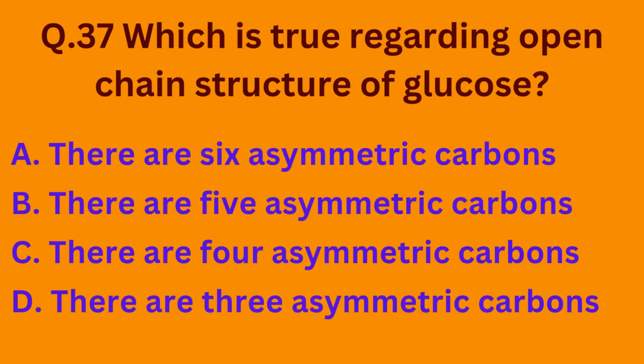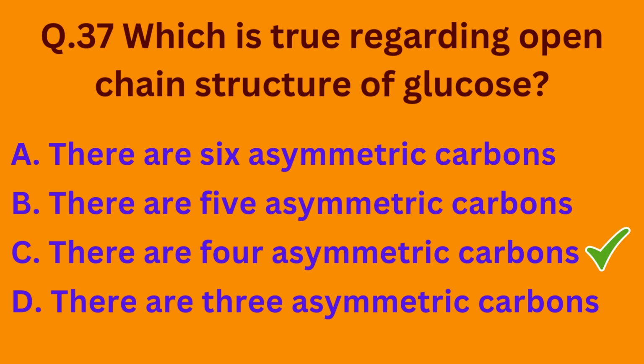Question number 37. Which is true regarding open chain structure of glucose? Option A, there are 6 asymmetric carbons. Option B, there are 5 asymmetric carbons. Option C, there are 4 asymmetric carbons. And option D, there are 3 asymmetric carbons. So the correct option is option C.